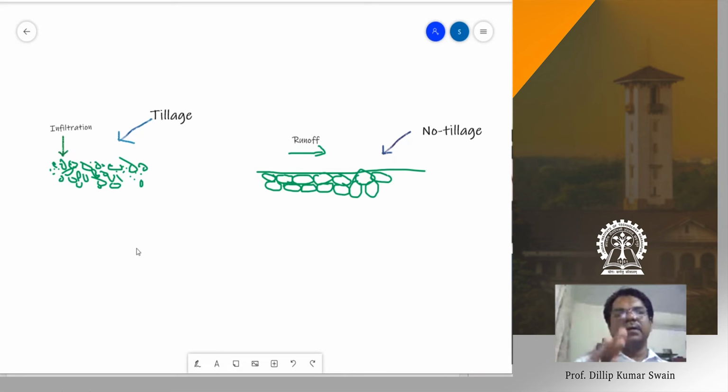By loosening the topsoil, the continuity of the chain of pores breaks here, so the loss of water through evaporation can be checked. That is usually done when the crop is in the field. When the crop is planted, we do intercultural operations, loosening the soil in the inter-row areas, so the evaporation loss of water can be checked.